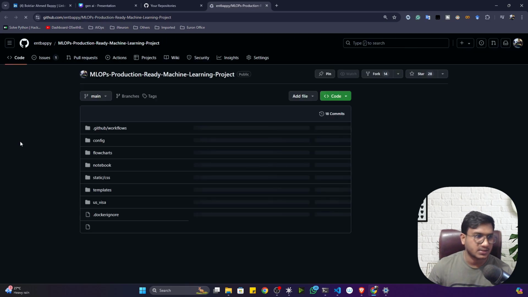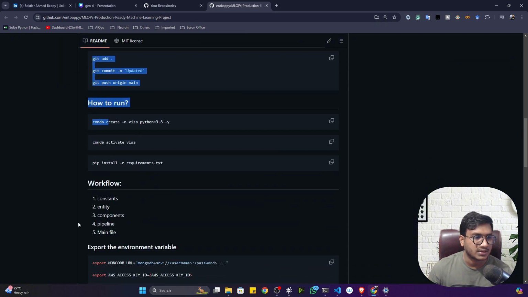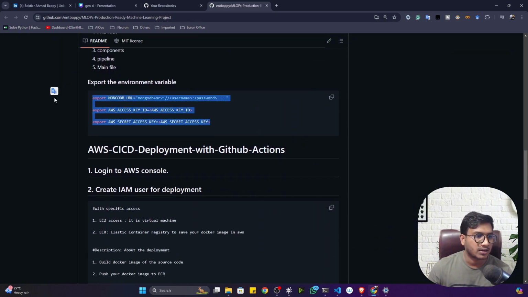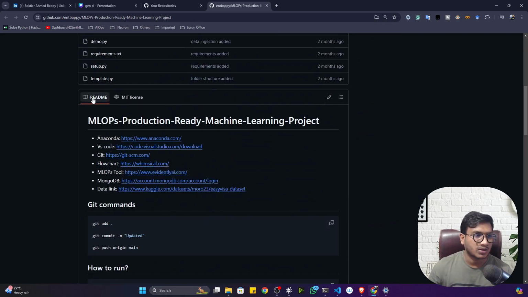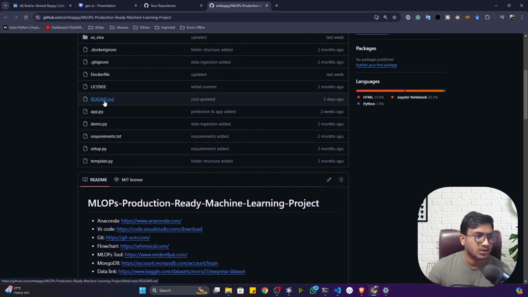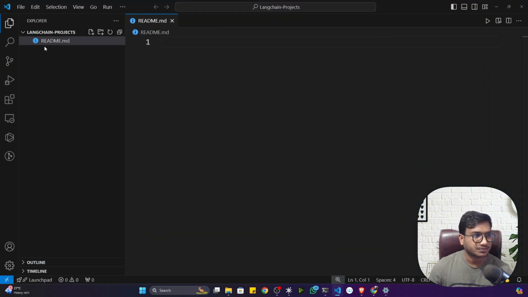Now if you open this project and go to the readme section, you will see the complete details about my project, like how we can set up, what is the workflow, what are the commands you have to execute. Okay, everything I have set here. So how is it rendering? It is rendering because of this readme file. You can see a readme.md file. Whatever things you write here will render in GitHub later on. Fine, this is the idea.